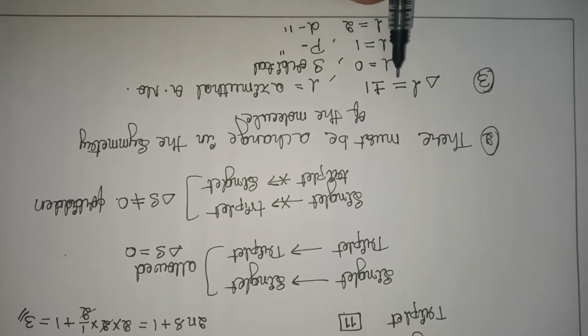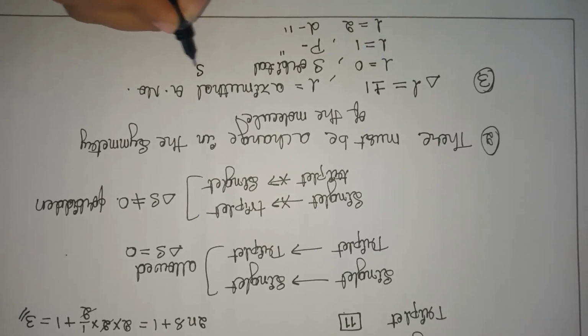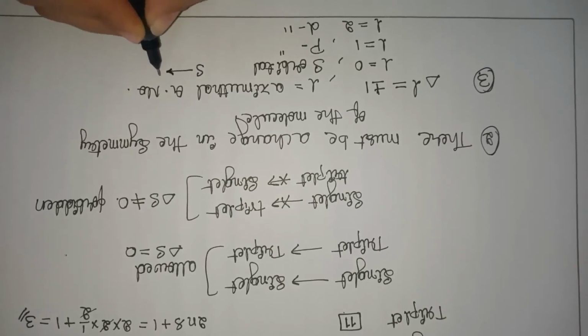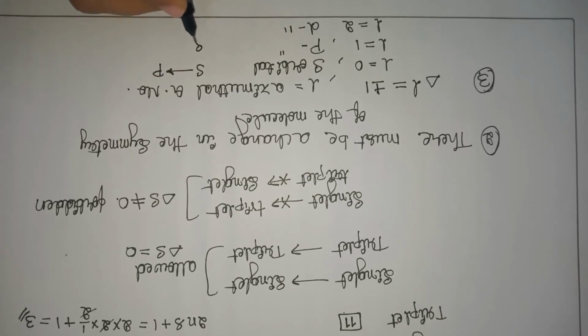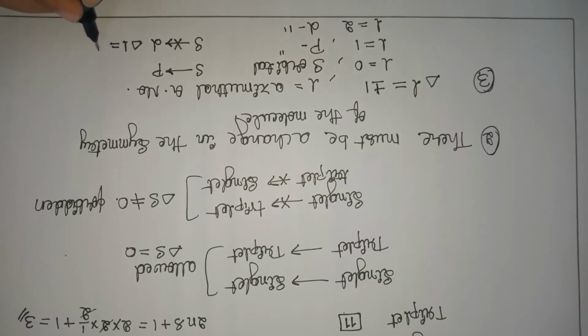From the selection rule we have a condition that it should be plus or minus 1. That is, if there is a transition from s orbital to p orbital, yes, it is allowed. If there is a transition from s orbital to d orbital, no, it is not allowed, it is forbidden, because the delta L value becomes 0 minus 2, that is 2.